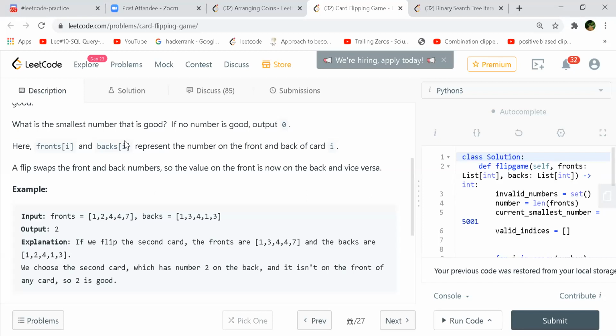So for me, it looks like he's trying to flip. First he goes through the front and back, because front and back are actually complements of each other. So he will try to flip each and every possible one, unless the front and back have the same values. But he will try to flip one value at a time, and he will just see if that is the optimum one. If it is the optimum one, he should return it, but he won't come to know that until he actually explores all the possibilities, right?